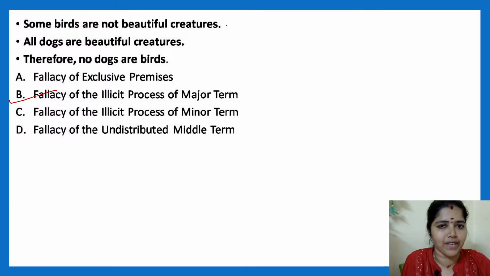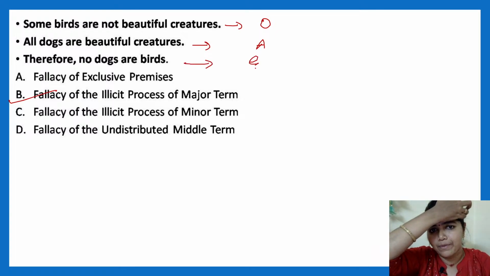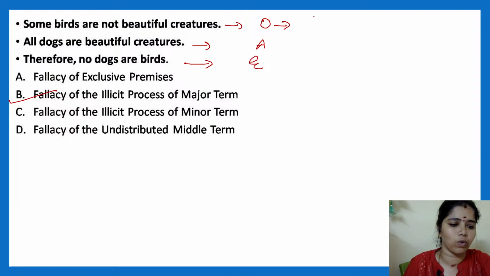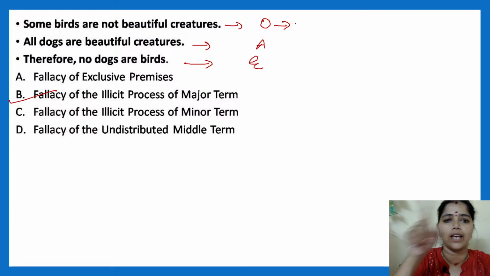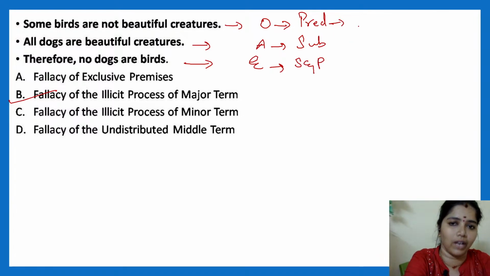First, find the type of sentence. What type of sentence is this? This is an A type sentence. And this is an E type sentence. In A type, what is distributed? Subject is distributed. In E type, what is distributed? Subject and predicate are distributed. I add one more term so that you will understand more.